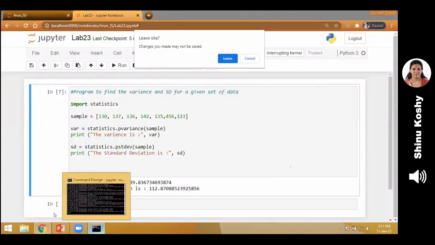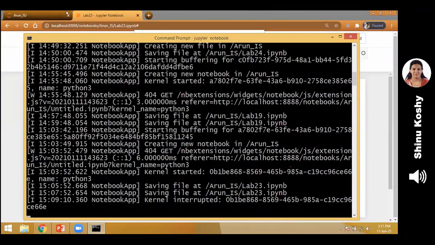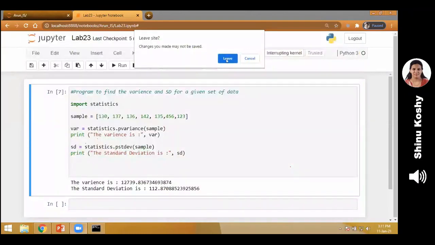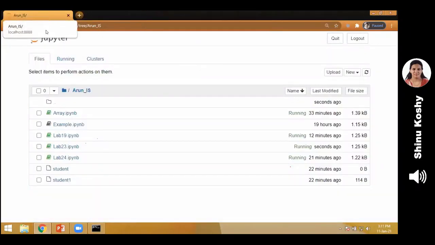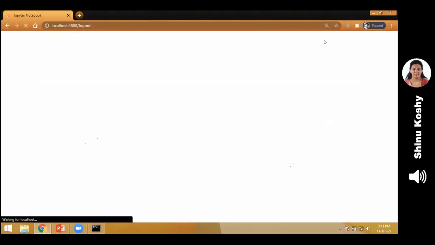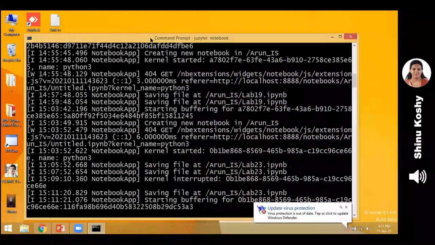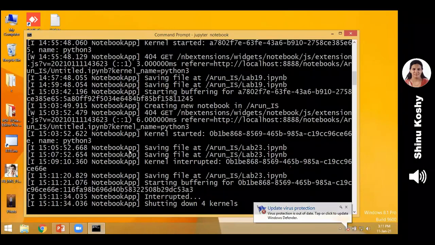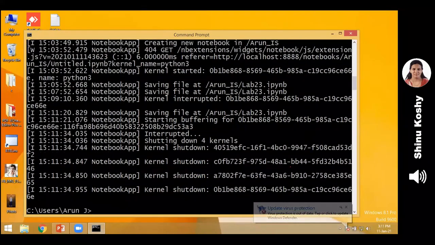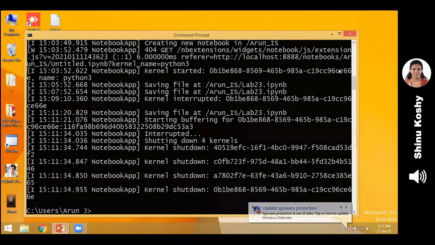So we go back to our command prompt. How do I go to the command prompt? I'll show you how to enter into the command prompt. So Jupyter Notebook, we are exiting from that. How do I exit? Log out. So we exit from the Jupyter Notebook. I'm going to exit from the command prompt also. How do I exit? Using Control-C. Now we close the command prompt just so that it is like a revision for you.